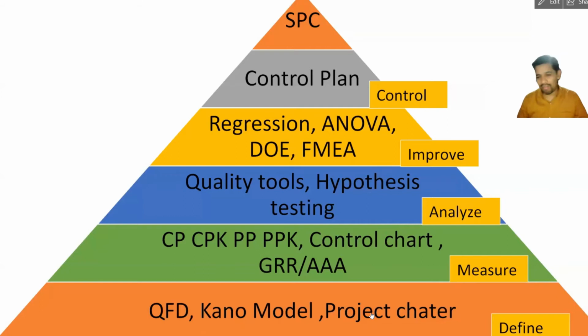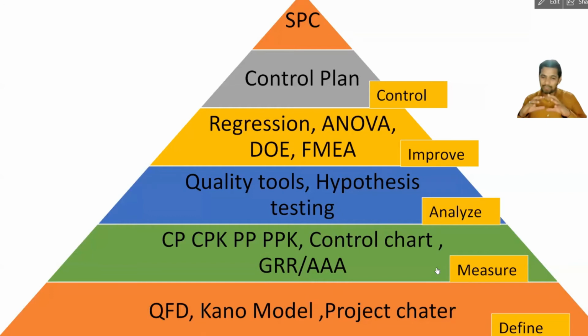And then finally, we have a project charter. In the project charter, we list down all the steps required to convert this into a project, which needs to follow a stipulated timeline. The project charter is one final document, like an endorsement given by management. You can narrate all the steps, and then follow through on the deliverables and the activities which are planned. So this is the output of the define phase.